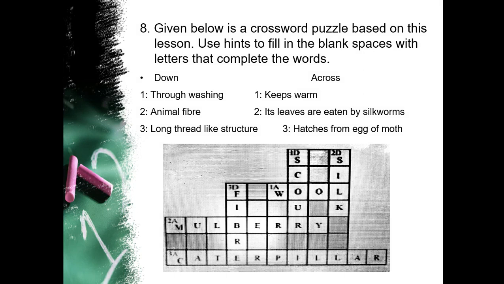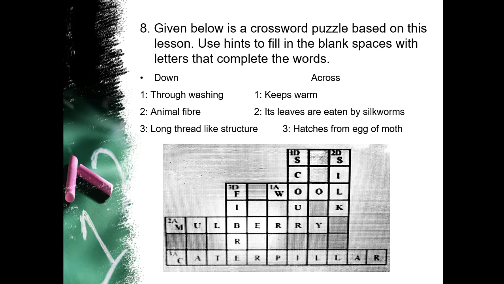Next one is animal fiber. Animal fiber we get of two types, that is wool and silk. Over here four blocks are there, means the answer is wool. Understand? Next one is long thread like structure. The long thread like structure is known as fiber.